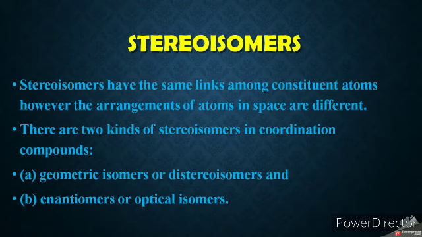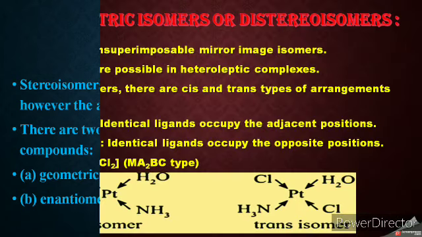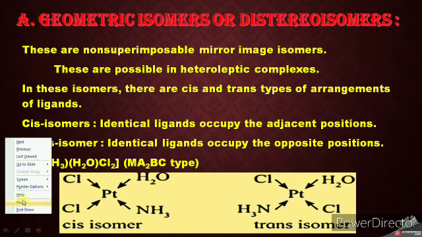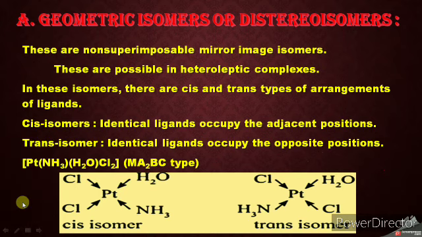So all of you know that isomers have the same molecular formula, but their chemical reactivity and physical properties such as stability, solubility and melting points are different.